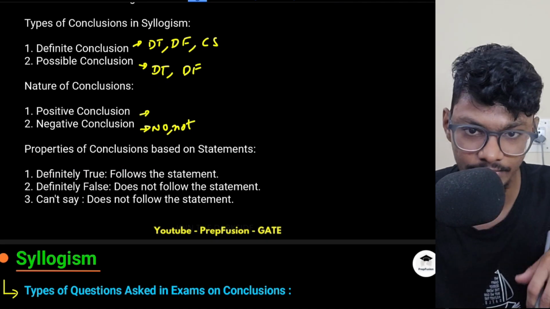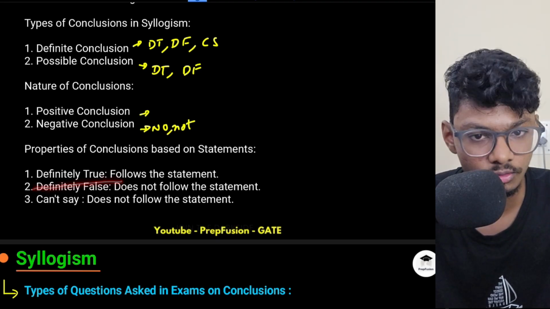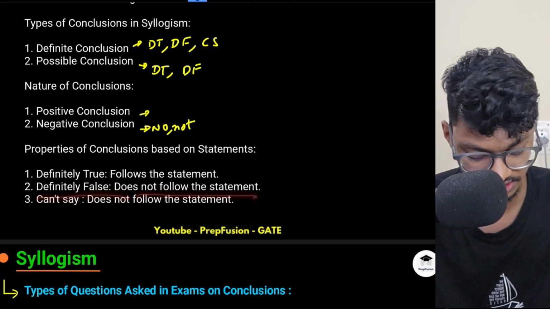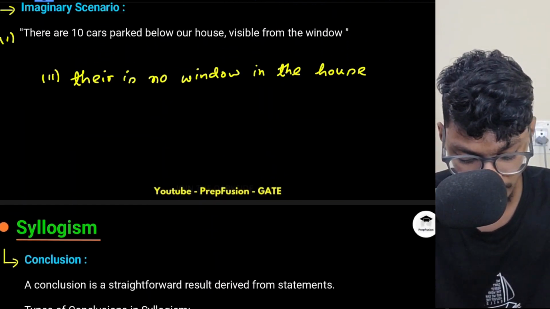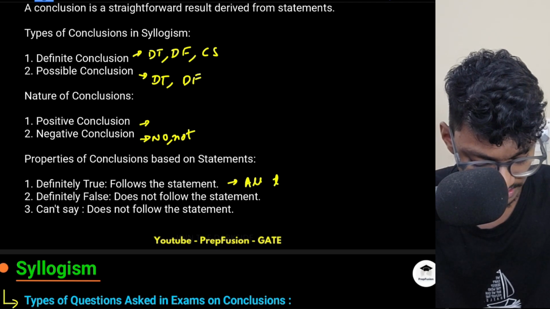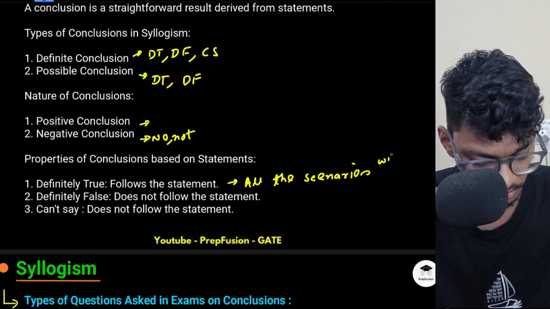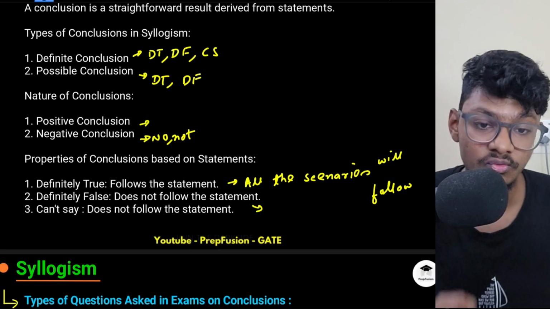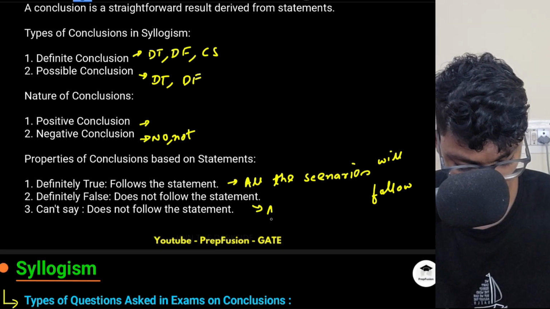So whenever you read the conclusions based on the statements, there can be three things. Either the conclusion can be definitely true, that it follows the statement. Either the conclusion can be definitely false, that it does not follow the statement. Like I cannot confirm here, right? There will be two types of scenario, real and imaginary. So in definitely true, all the scenarios will follow. Here, at least one scenario, or all the scenarios, will not follow. All the scenarios will follow, the definitely true will follow.